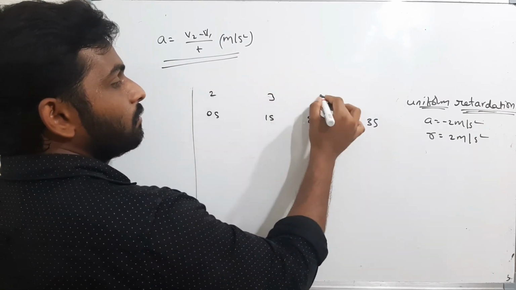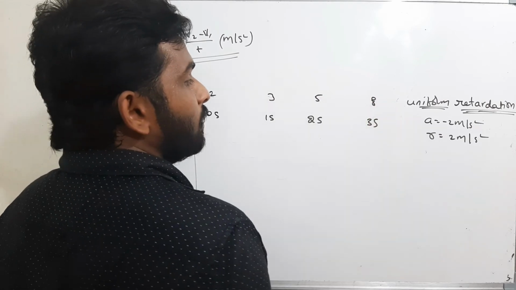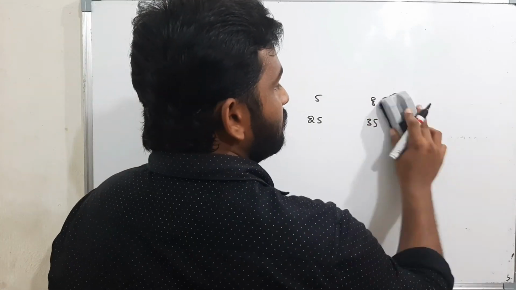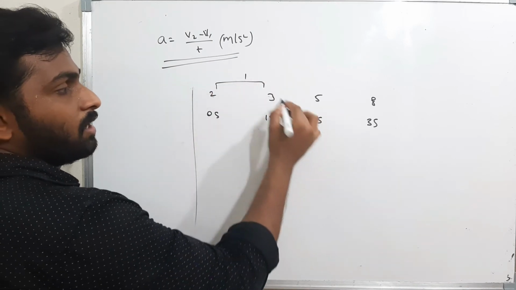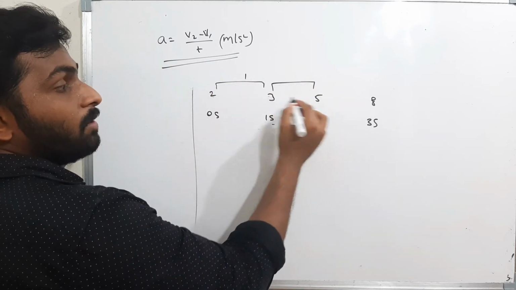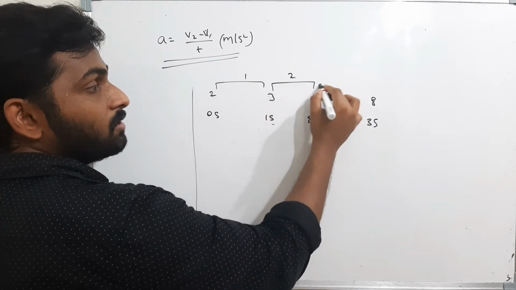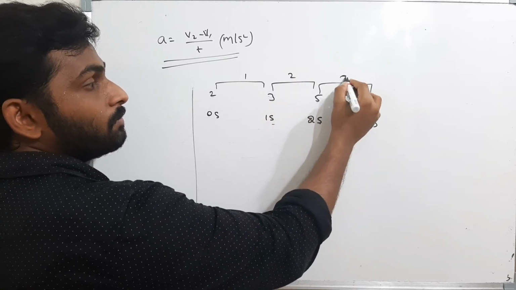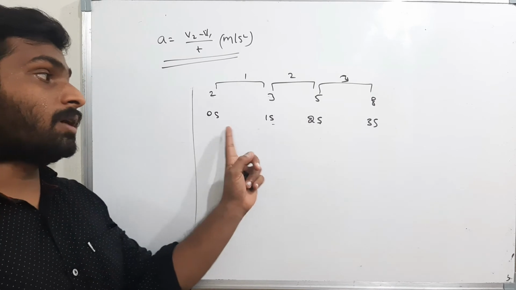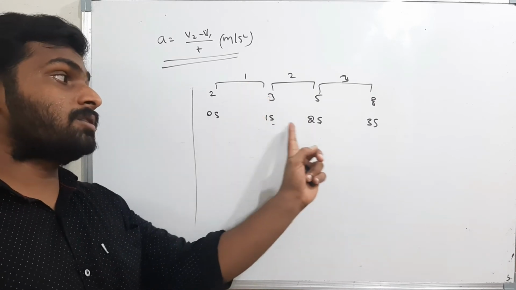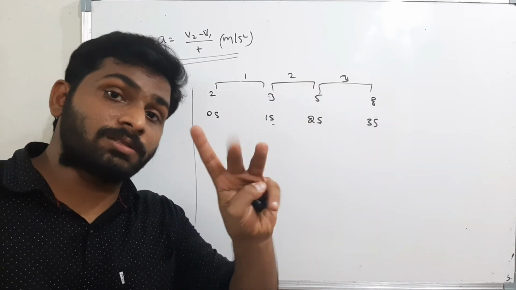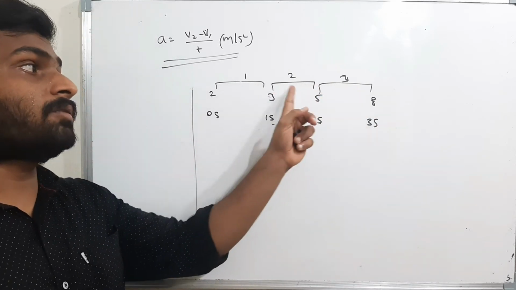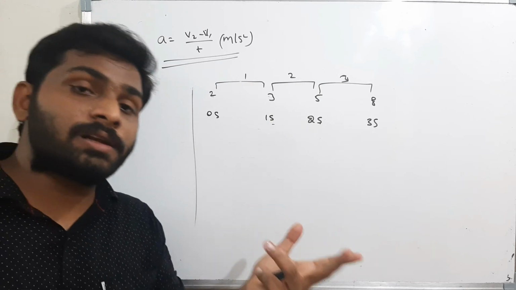2, 3, 5, 8. Now say me, what is acceleration? At first second, the velocity is increased by 1. At second second, the velocity is increased by 5 minus 3, that is 2. At third second, the velocity is increased by 3. That means the change in the velocity is not same. Here the change in the velocity is 1, here it is 2, here it is 3. That means acceleration is not same.